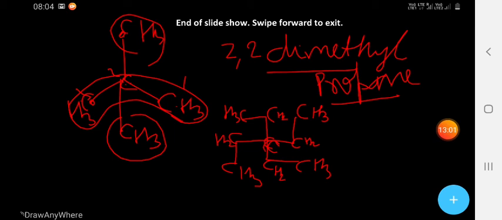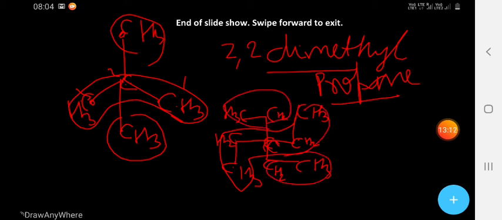The longest chain is 1, 2, 3, 4, 5, 5 carbons, and there are ethyl groups on the third carbon, the middle carbon. A 2-carbon group means an ethyl group.